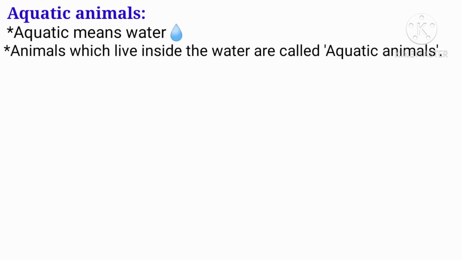Next one, aquatic animals. Aquatic means water. Animals which live inside the water are called aquatic animals.